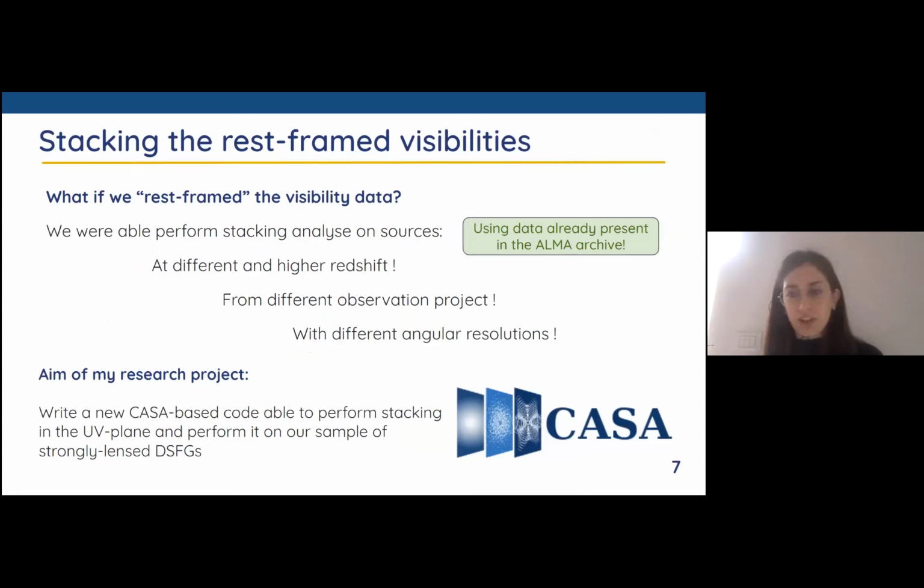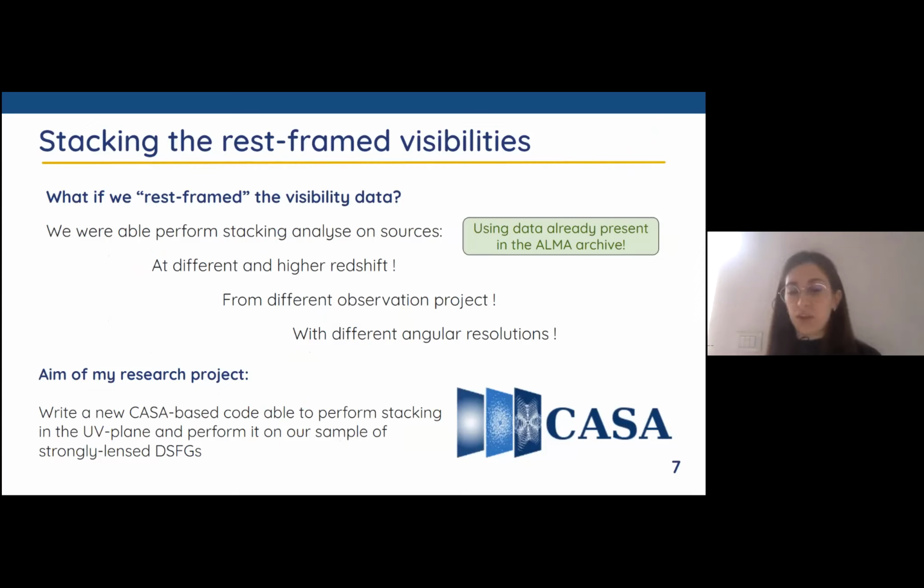The aim of my project, my objective, is to try to reframe the visibility data. In this way, we were able to perform this analysis with galaxies with different redshift, also very high redshift, from different observation projects.